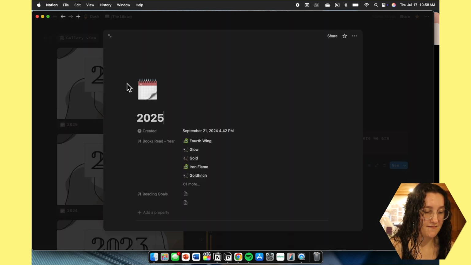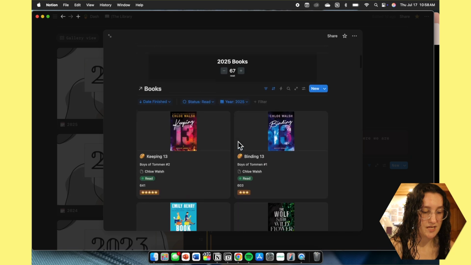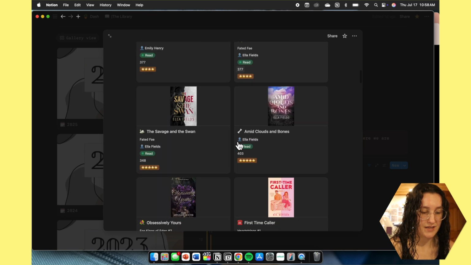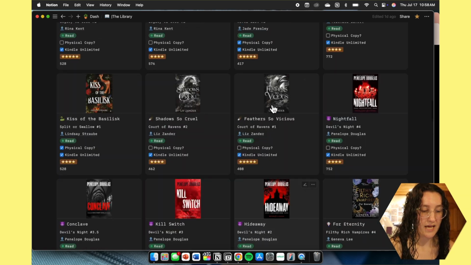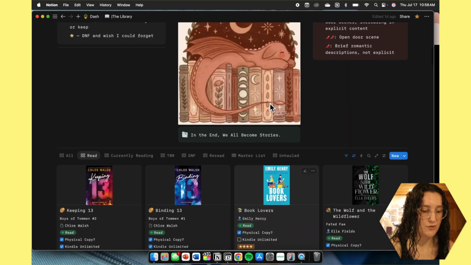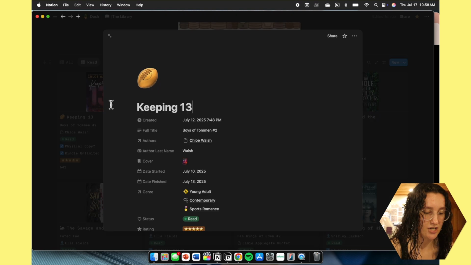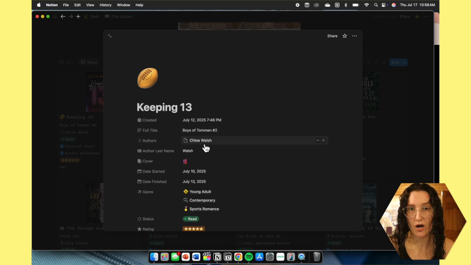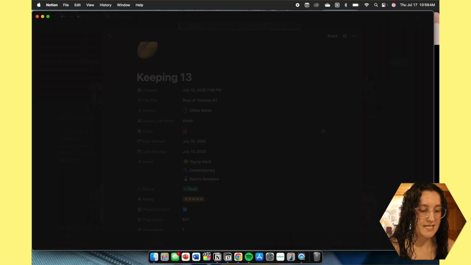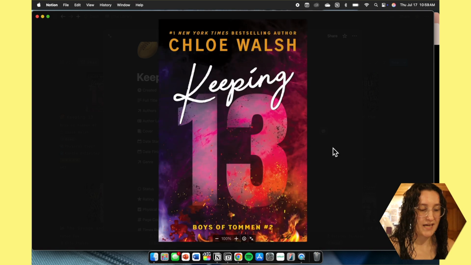So for 2025, these are all the books that I have read so far this year. If I go back up, we're going to the most recent. We're going to look at Keeping 13. We have it by the full title, Boys of Tommen number 2. Then we have the author, which goes to our author database, so we have Chloe Walsh. Then we just have it going by her last name, so that way we also always include the cover, so that way that's what the card can show.